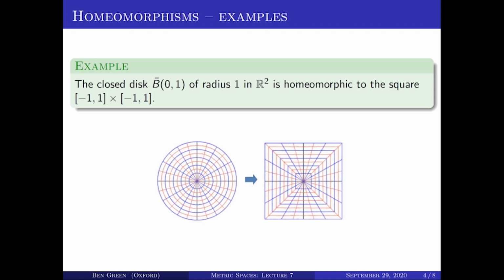What you can do to define a continuous map from the disk to the square is just work radially, and along each arc just stretch into the appropriate edge of the square. So this picture, I think, shows quite clearly what's going on. You could, if you wanted, write down an actual formula that does this. It would have to be a sort of case-by-case formula according to which angle you were at around the origin. And you could very carefully check, if you wanted, that it's continuous. But I think it's clear just by looking at it that this is going to be a continuous map with a continuous inverse.